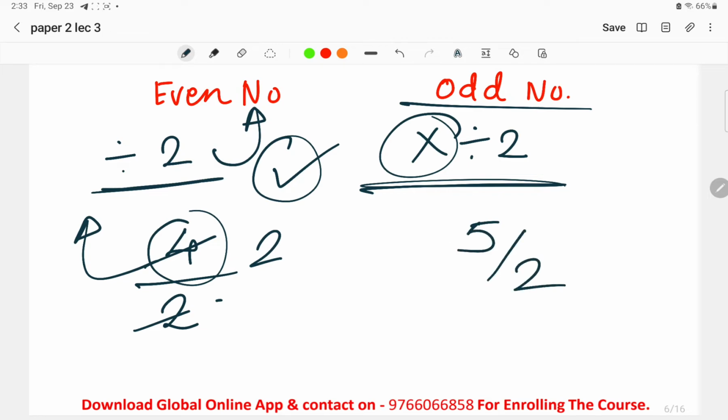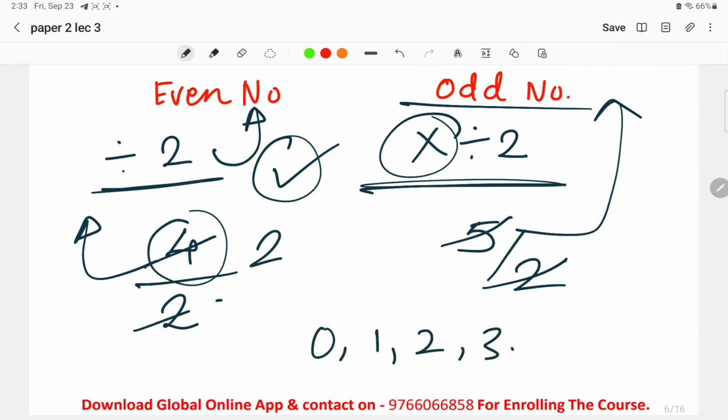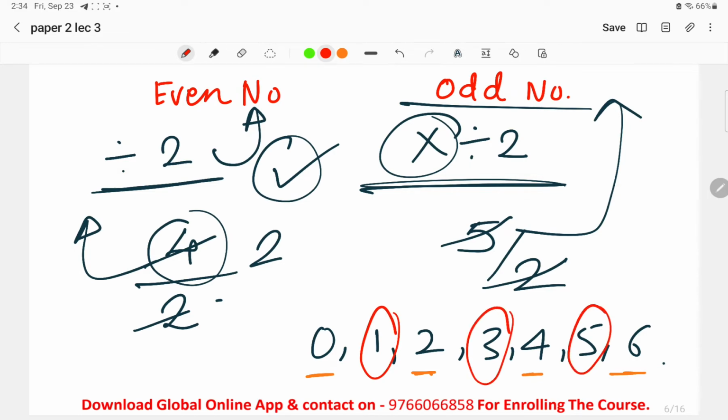Now for an odd number, for example, we take 5. 5 divided by 2. Is 5 completely divisible by 2? No. So 5 will be an odd number. If we begin the series from 0, that is the whole numbers 0, 1, 2, 3, 4, 5, 6, we find that even and odd numbers alternate. 0, 2, 4, 6 is the even number series, and the odd numbers are 1, 3, 5, 7, etc. This series doesn't stop, it can extend up to infinity. So an even number is divisible by 2, and an odd number is not divisible by 2. This was a simple concept.